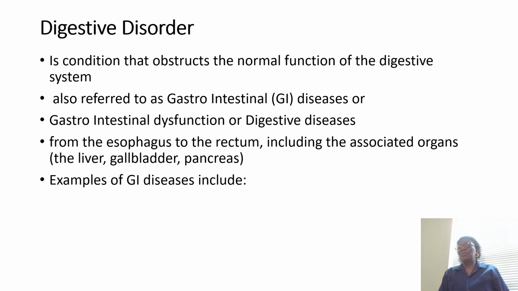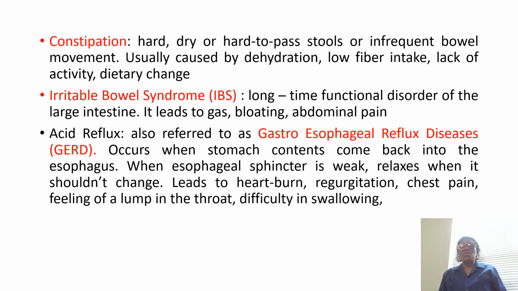We're going to look at a few examples, where they occur, and a few things that could cause them. The first one that I'm looking at here is constipation. Constipation is when you have hard, dry, or hard to pass stools. That is when it is difficult for an individual to pass stool, or when the stool being passed is hard or dry. Most times you find individuals going to use the bathroom and it becomes difficult for them to pass stools. That is what we refer to as constipation.